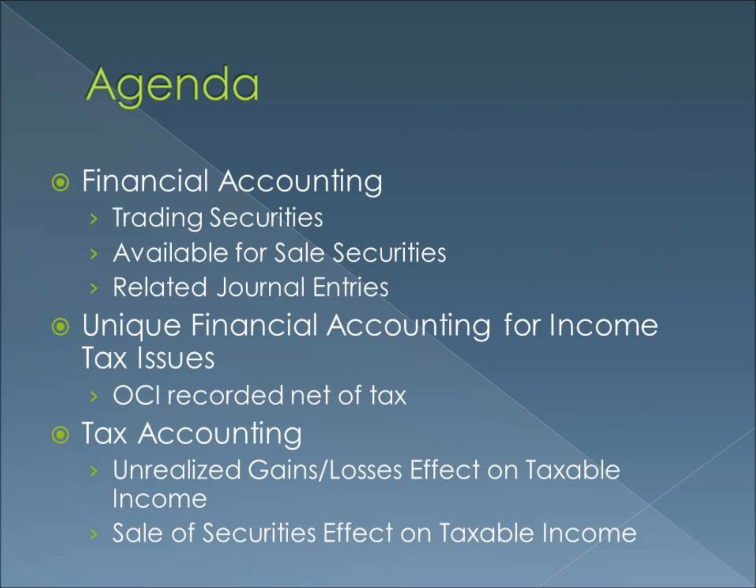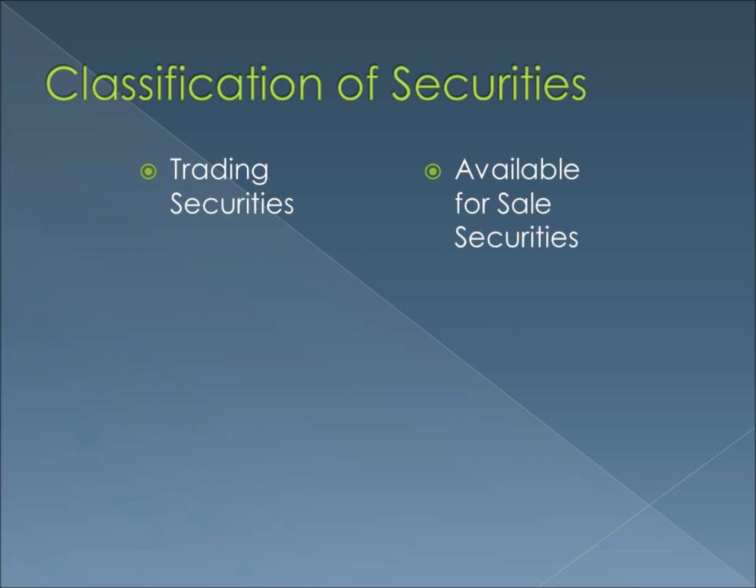This presentation will cover financial accounting for marketable securities, including unique issues brought about by FAS 109 accounting for income taxes, and the effects of marketable securities transactions on taxable income. For our financial accounting purposes, we will discuss two different classifications of securities, trading and available for sale. Also note that the following principles assume that a company holds no significant influence in the company whose stock it purchases, which generally means that they hold 20% or less of the outstanding stock and are not required to use the equity method. Additionally, we will not be discussing held-to-maturity securities.